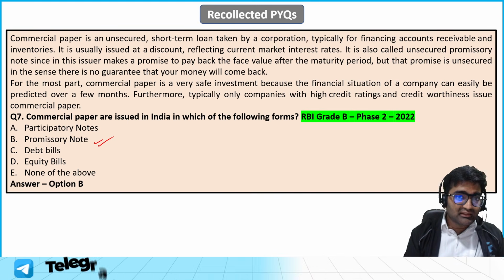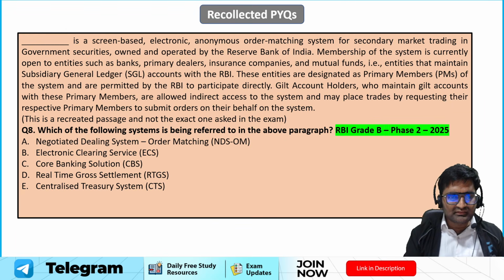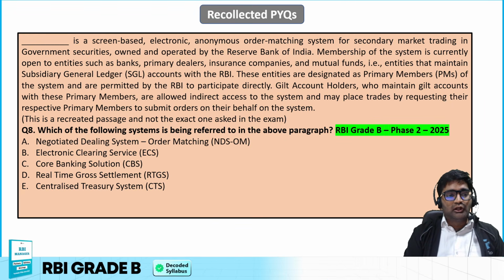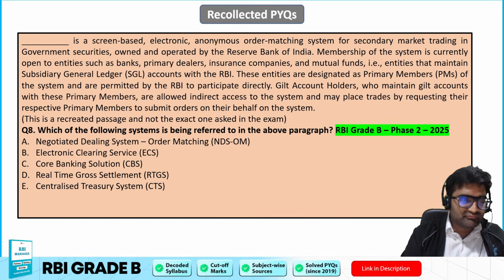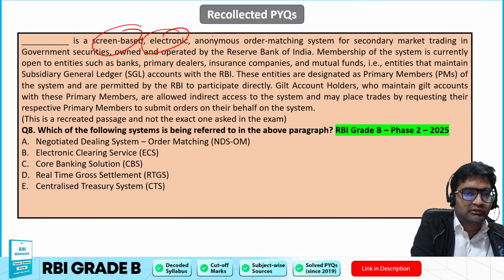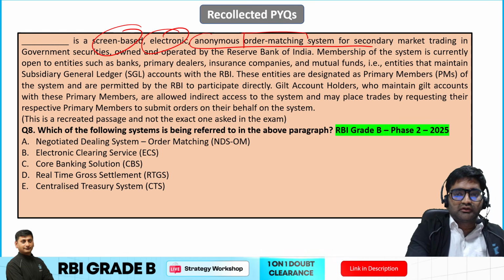So if you have answered B, it is absolutely the correct answer. You know, this is another question on another topic. Which of the following systems is being referred to in the above paragraph? Dash is a screen-based electronic anonymous order matching system. Okay, so note the term order matching.